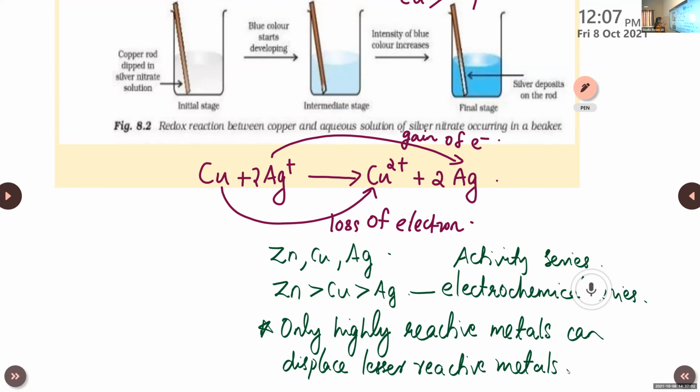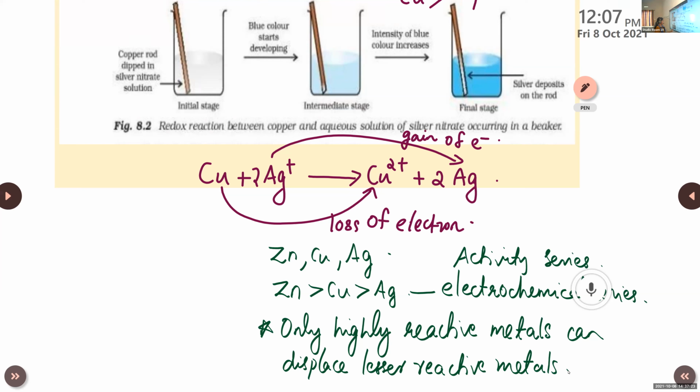So in the case of all displacement reactions, electron transfer takes place. Both the loss of electron and gain of electron. That means both oxidation reaction and reduction reaction take place in displacement reaction. So it comes under the category redox reaction.